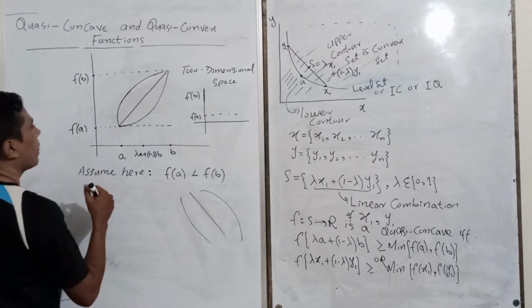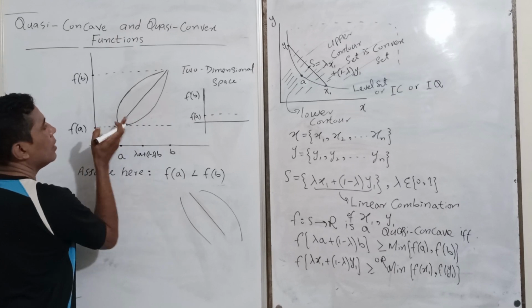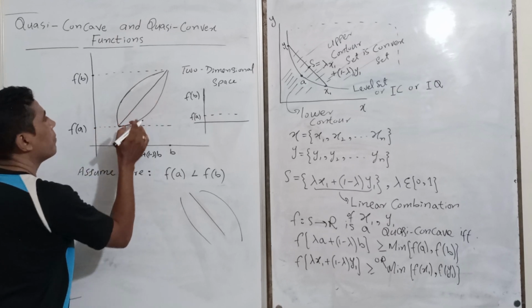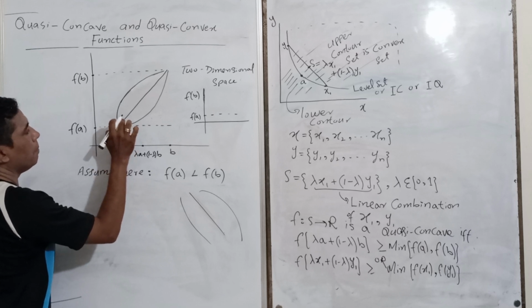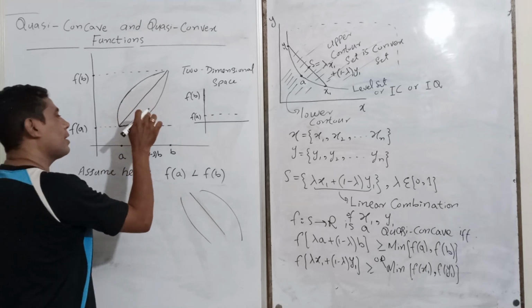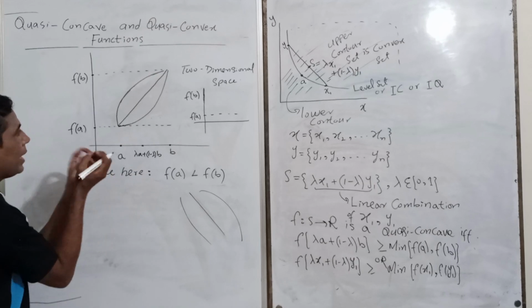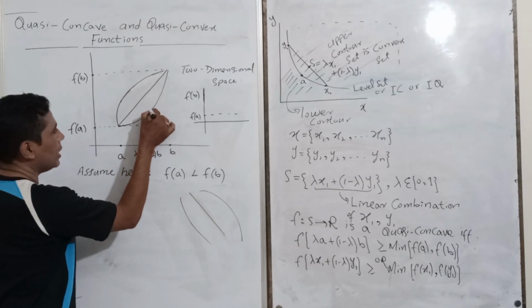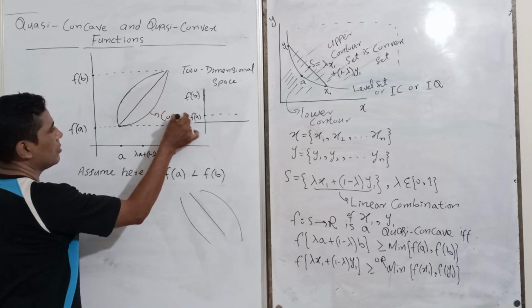So now it means the function may be linear, convex, or concave. Now I am giving names.